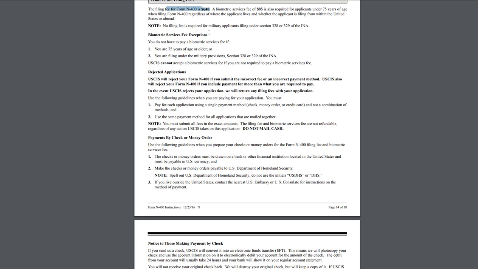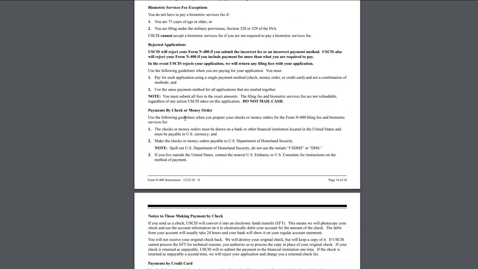Pretty expensive. Okay, so the rejected applications: if you submit the incorrect fee or an incorrect payment method, they might reject your form. That's why I said make sure everything is very clear, very nicely done. Do not mail any cash. Obviously, you probably know already because you've done so far your green card and all the other things. But just in case, keep in mind. So, payments by check or money order. If you are paying by check, make checks or money orders payable to U.S.